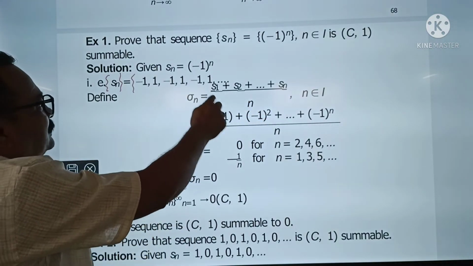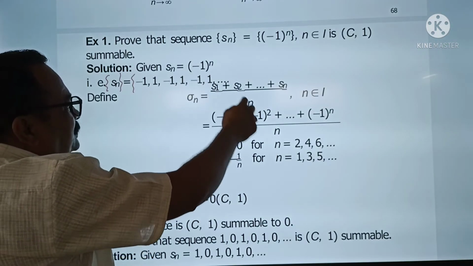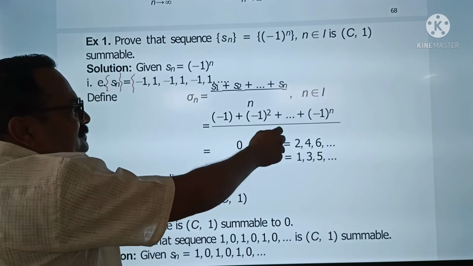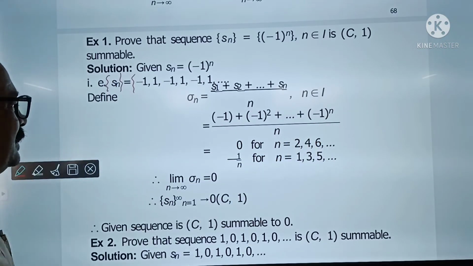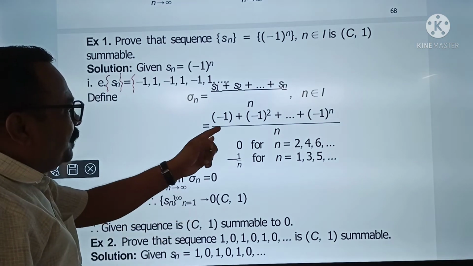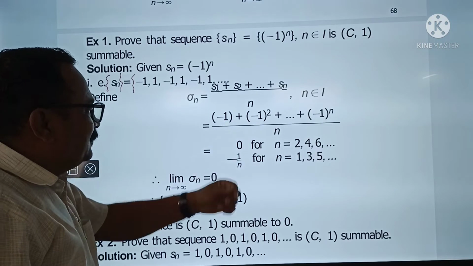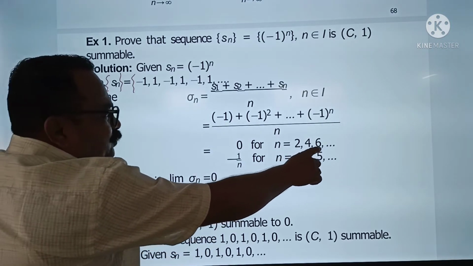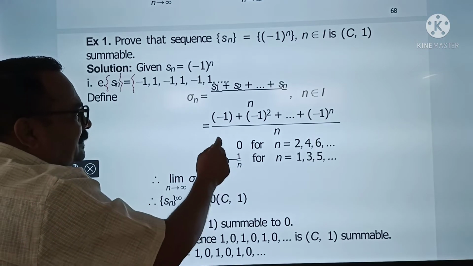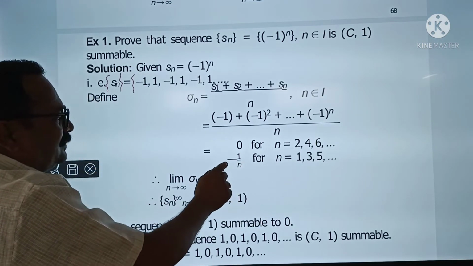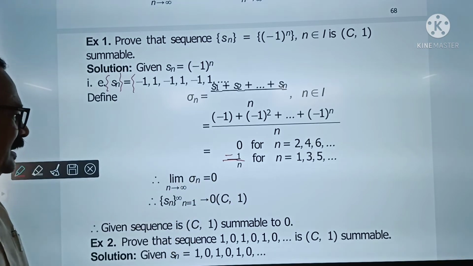मग S1 काय आहे ते टाका, S2 टाका. So we get S1 means -1, S2 means -1 square, S3 means -1 cube dot dot dot -1 raised to n upon n. बघा -1 प्लस याची व्हॅल्यू 1 मिळते म्हणजे हे 0 येतं. म्हणजे if n is 2, 4, 6 dot dot dot, sigma n is 0, and if n is odd, that is 1, 3, 5, this is equal to -1 upon n clearly.